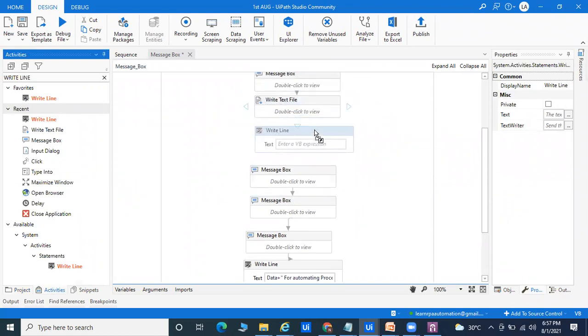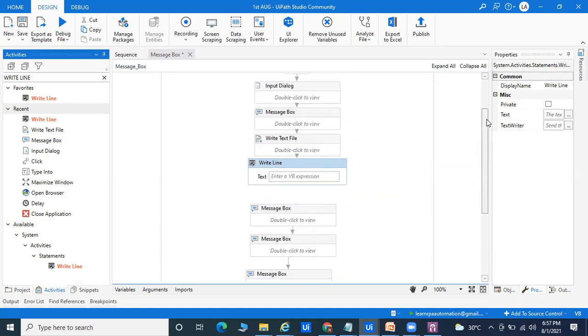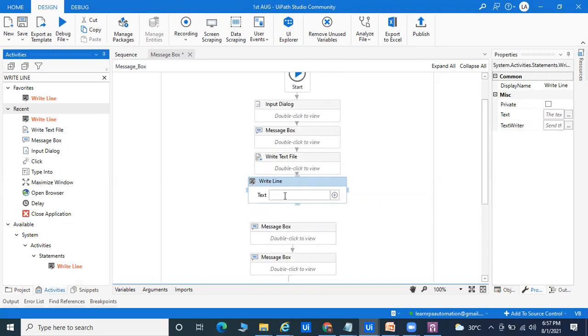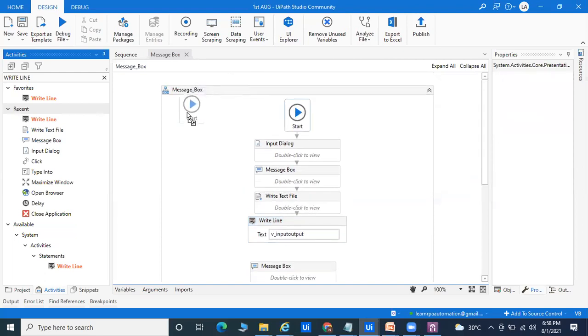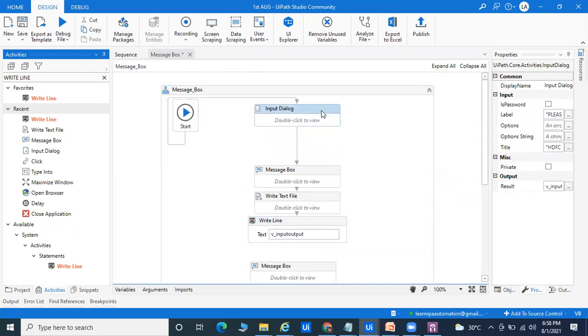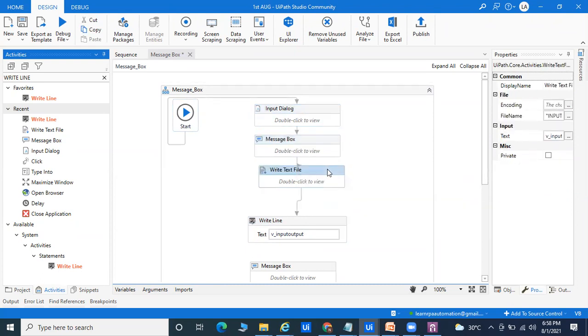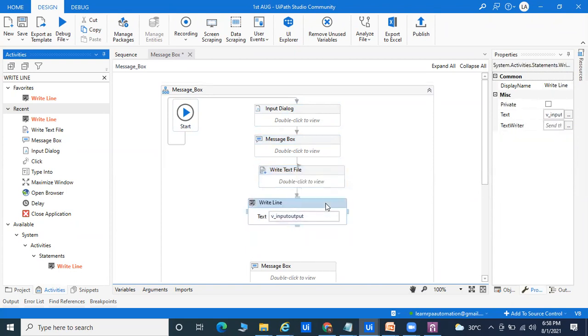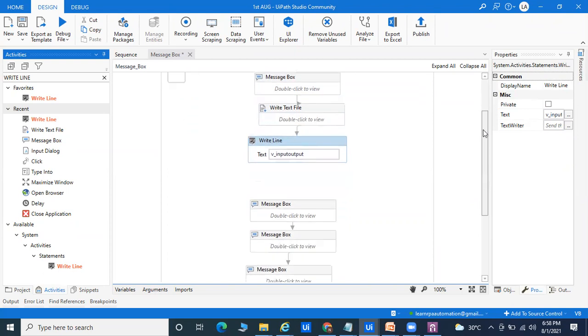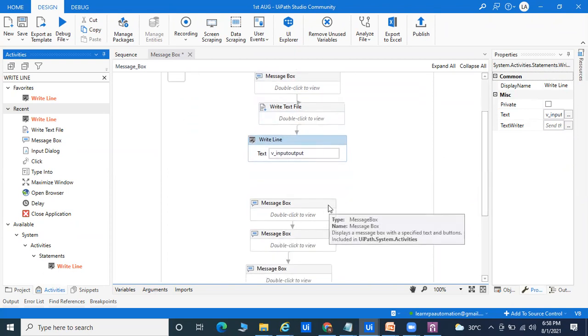Okay, so what does the client say? Every time they can change the process and say, I want this thing, because they are paying salary to the company. That's why we can understand the things. Here we can pass the Write Line, that is the input output. You can change the place also, and one by one you can do it. So please do not worry about the space part. Here, more than 3000 activities I can keep and show you. This is totally activities. Here your coding is not required. You do not have to write code one by one.